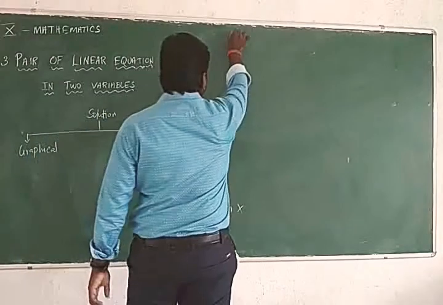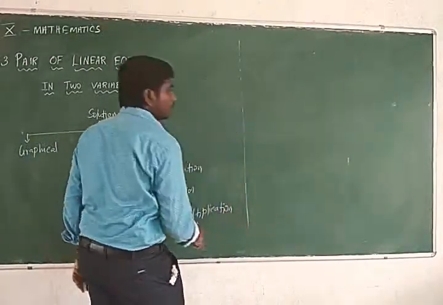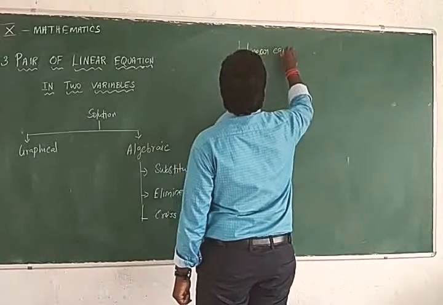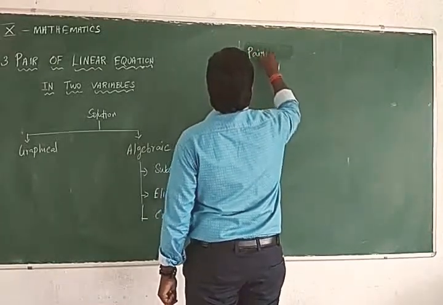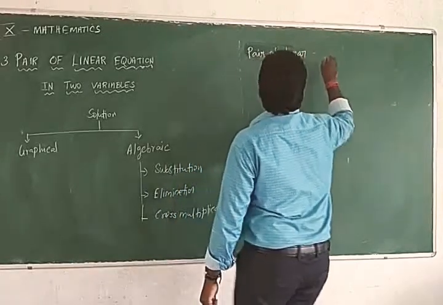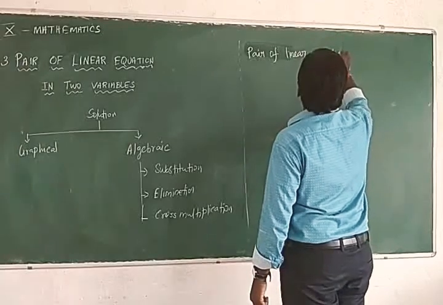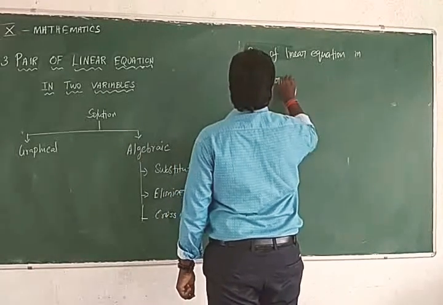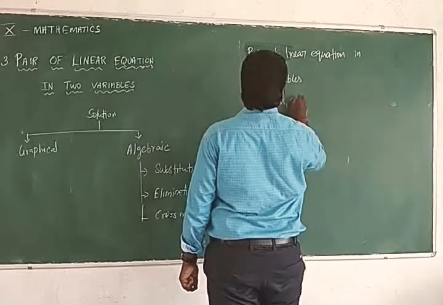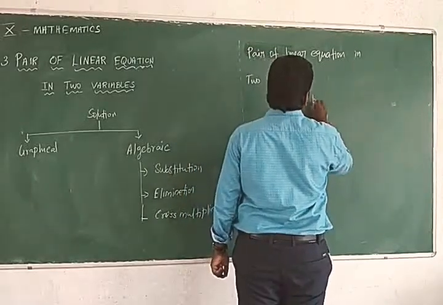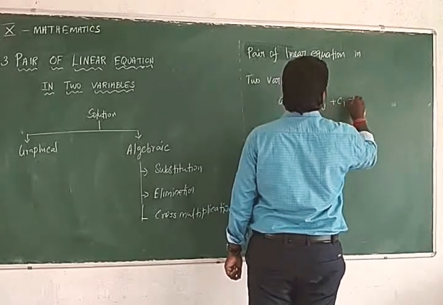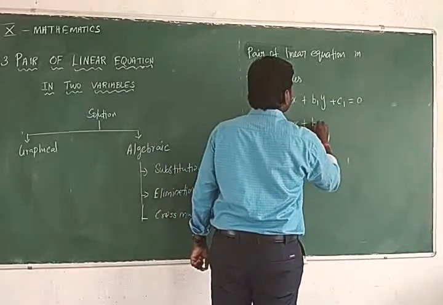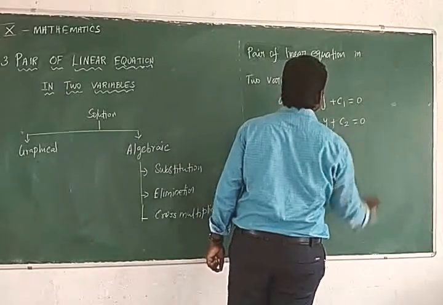First, the standard form of a pair of linear equations in two variables: a1x plus b1y plus c1 is equal to 0, a2x plus b2y plus c2 is equal to 0.